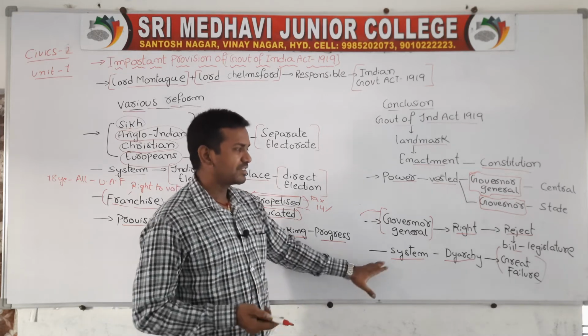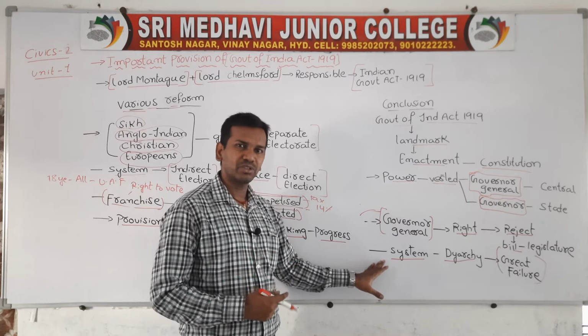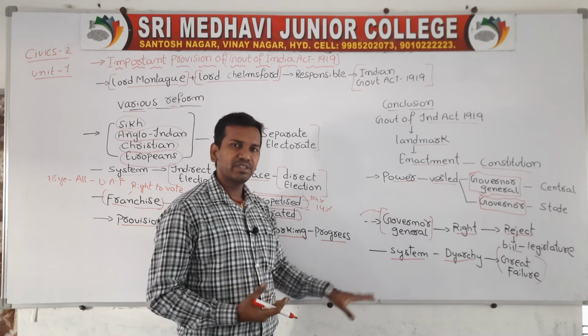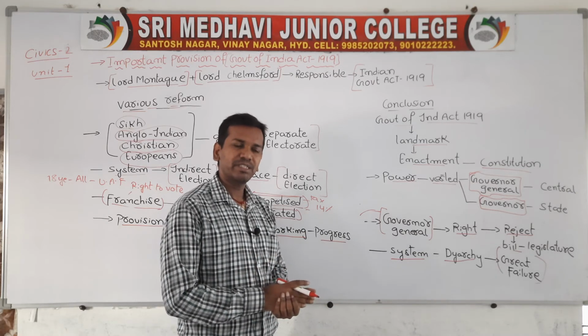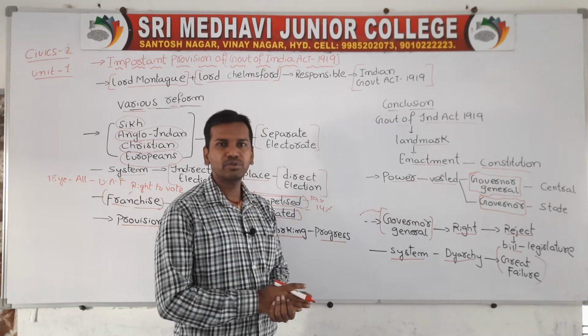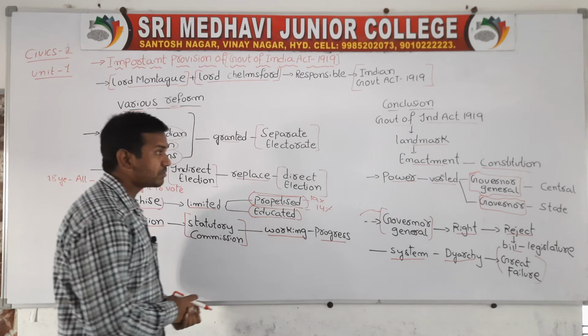So here the Diarchy system led to failure. Most of the important powers were still under the control of the British government. Defence, laws, all these important things were still under the control of the British government, and that's why this act has not given a fruitful result in favor of Indian people at last.